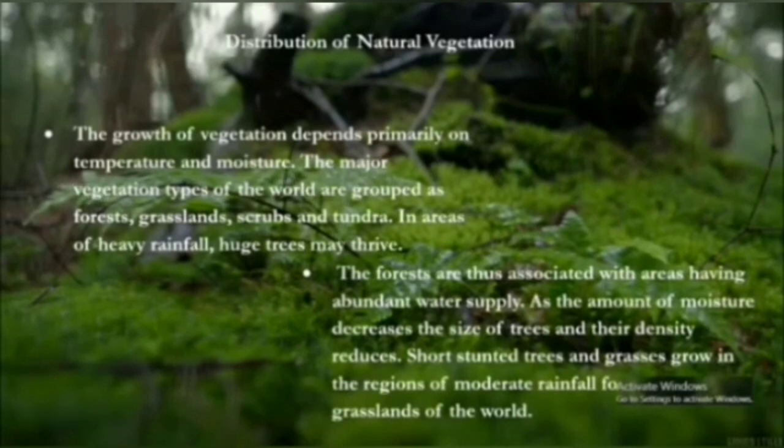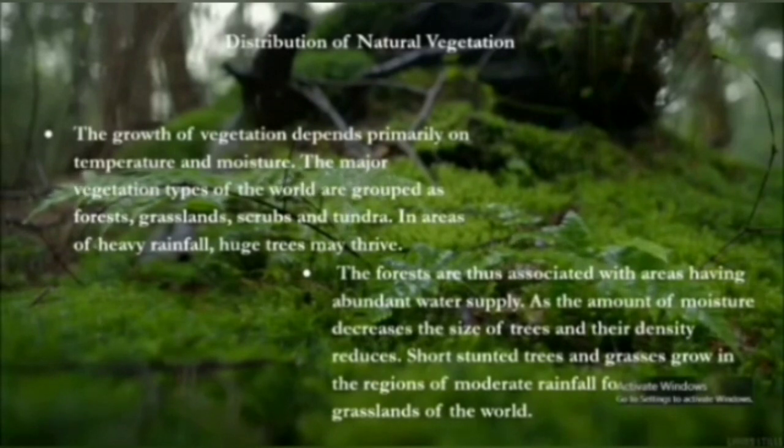As the amount of moisture decreases, the size of the tree and their density also reduces. With the increase in the moisture in the soil, the growth of the tree increases, but with the decrease in the amount of moisture reflects directly on the size of the trees and their density to reduce. Short, stunted trees and grasses grow in the regions of moderate rainfall, forming the grasslands of the world. Thorny shrubs and scrubs grow in dry areas of low rainfall.